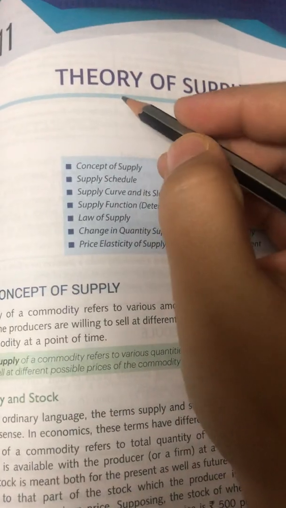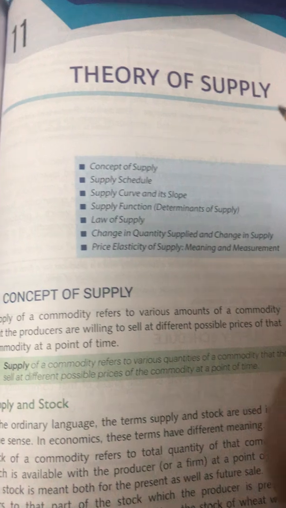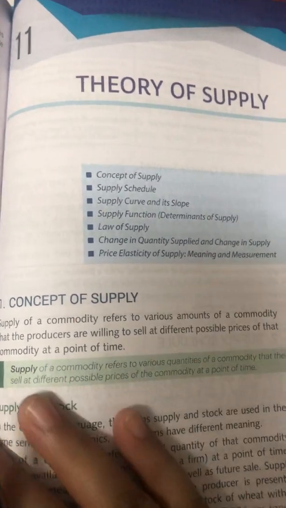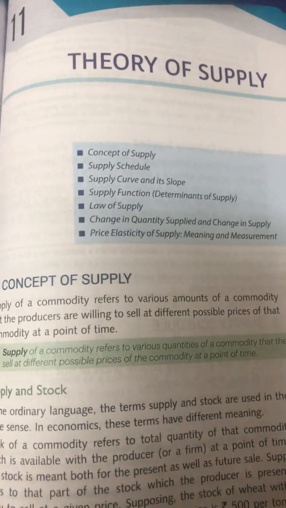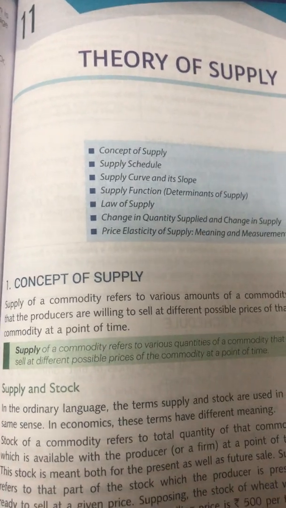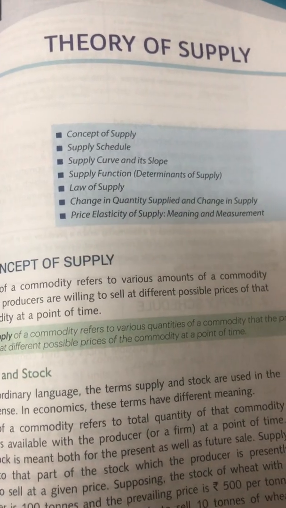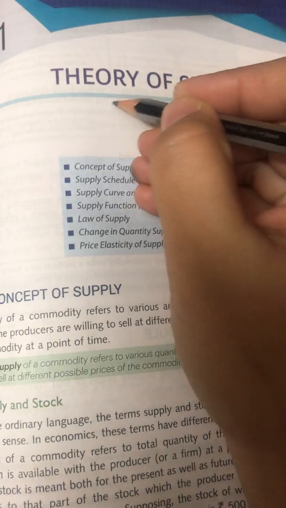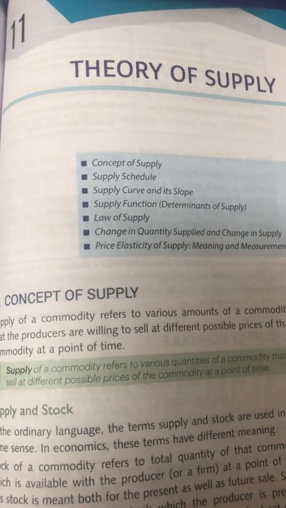We are starting with a new chapter, Theory of Supply. Now, in the previous chapter, when we studied the theory of demand, I always used to tell you that when you are studying demand, think yourself as a consumer. When we study the theory of supply, you should always believe that you are the producer.